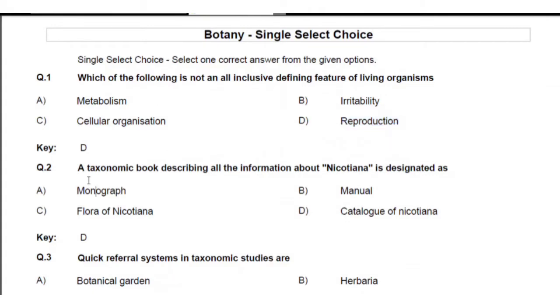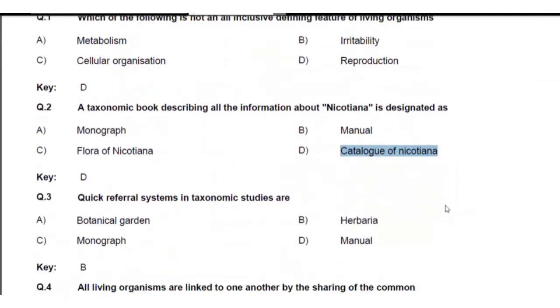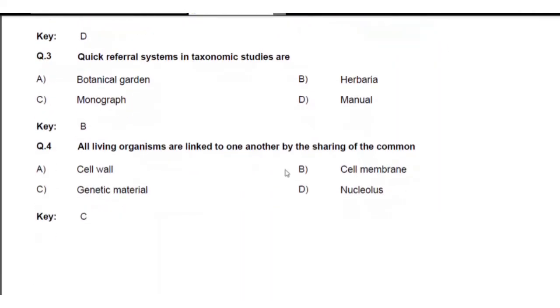Next question: a taxonomic book describing all the information about Nicotiana is designated as? Here you see the first option they gave, monograph, no; manual, no; flora, no; it is related to the catalog of Nicotiana. So the answer is D. Next, the third question: a quick referral system in taxonomic studies. Quick means all of a sudden, fast, you can refer to anything. You can take it through the herbarium. Herbarium means in a short period you can identify more information. Botanical garden, no; monograph, not; manual is not. So the best answer is B.